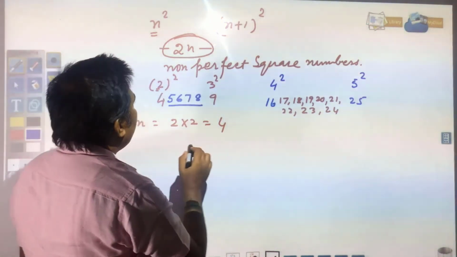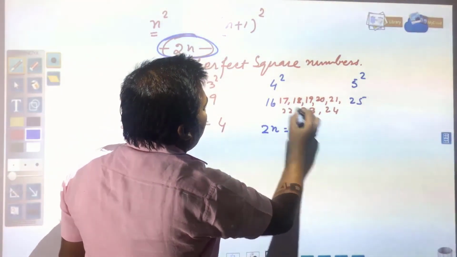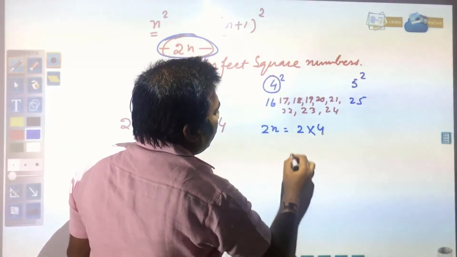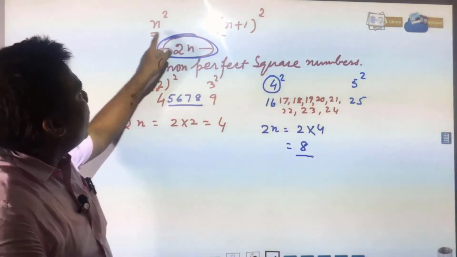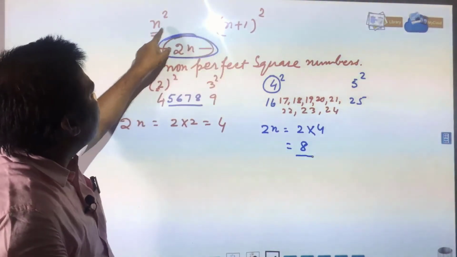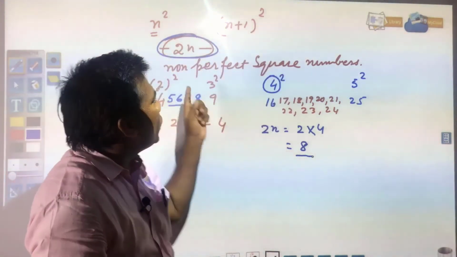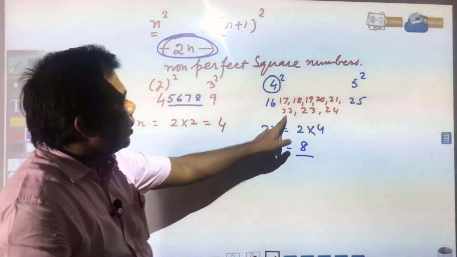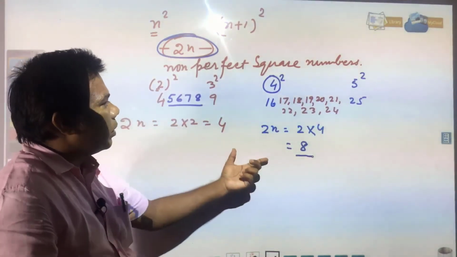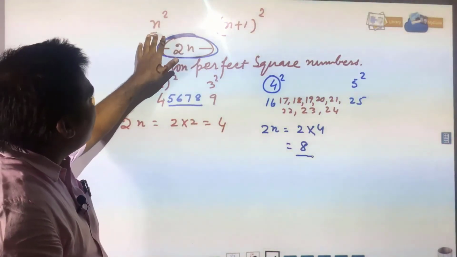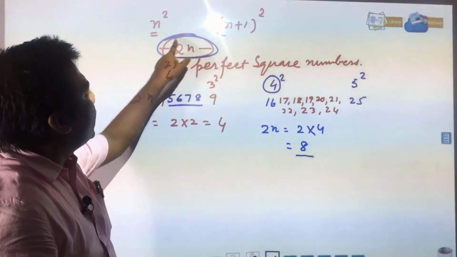Here you see it should be 2n. So, 2 into n, and n you have 4, so this is 8. So, what is the property? In between consecutive square numbers n square and n plus 1 square, how many non-perfect square numbers should be there? 2n, and you can check by putting a value. Other numbers also you can put and you can find out that is correct or not. So, you need to remember, in between n square and n plus 1 square, there should be 2n non-perfect square numbers.